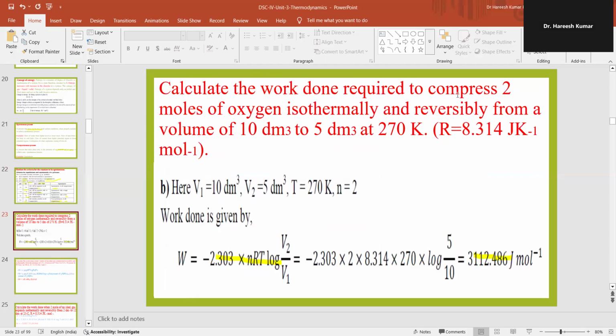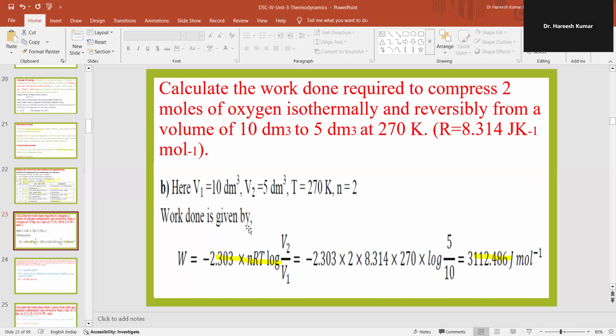Calculate the work done required to compress 2 moles of oxygen isothermally and reversibly from a volume of 10 decimeter cube to 5 decimeter cube at 250 Kelvin. Here gas constant R is equal to 8.314 joule per Kelvin per mole. So here V1 will be 10 decimeter cube, V2 will be 5 decimeter cube, temperature is 270 Kelvin and n is equal to 2.